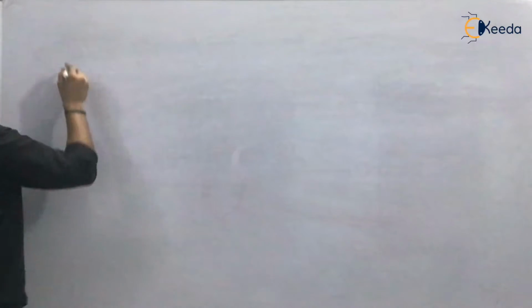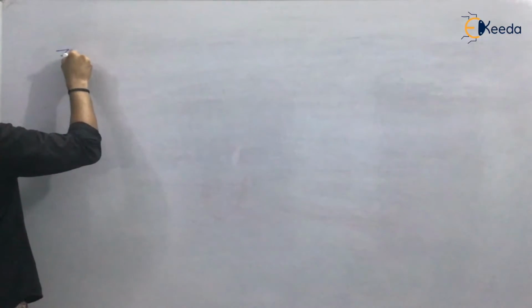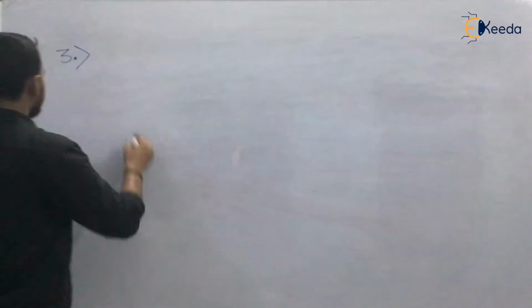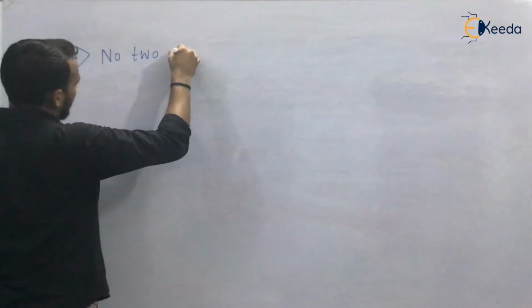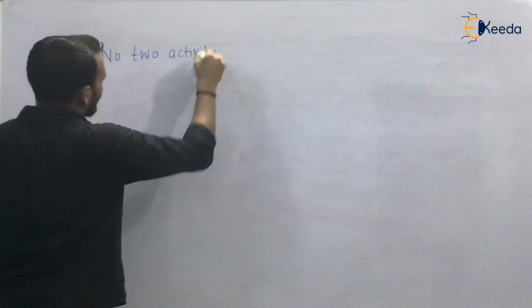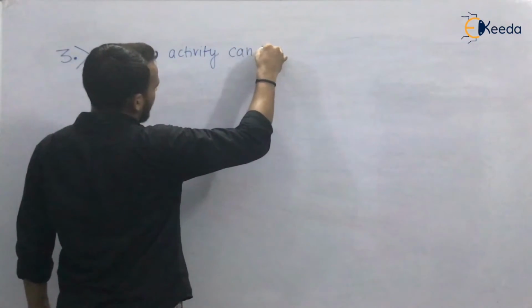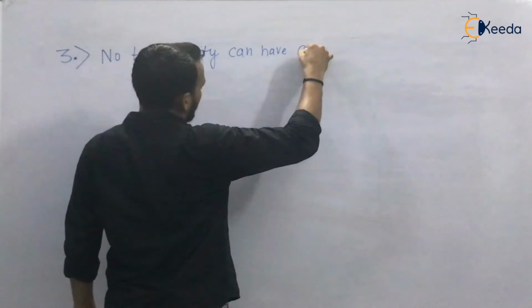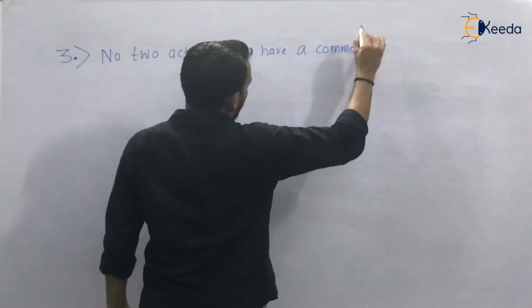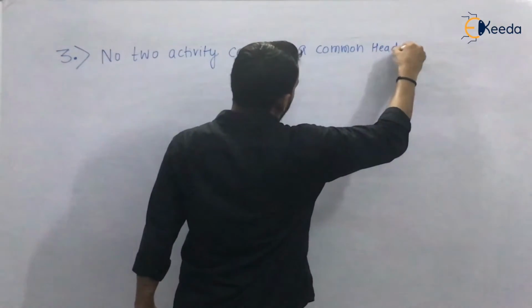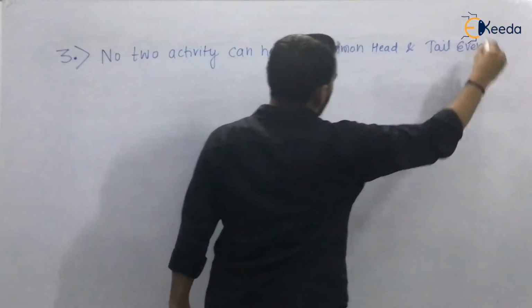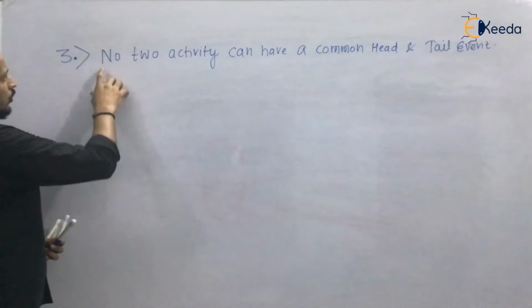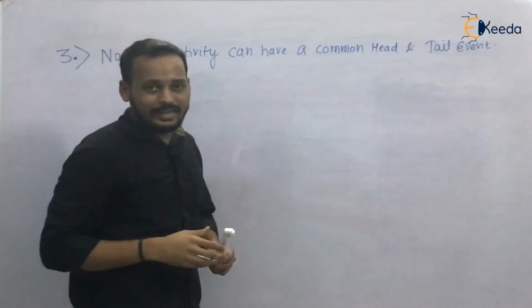The next one, the third one. It says that no two activity can have a common head and tail event.